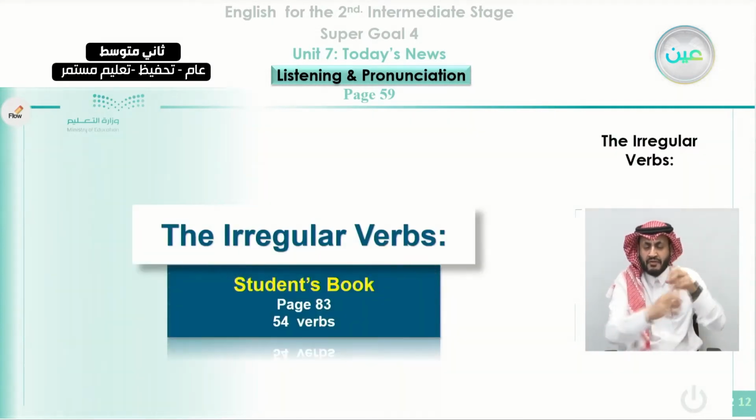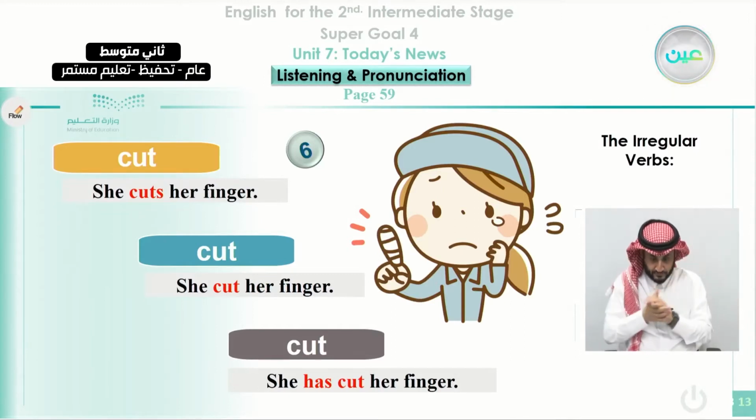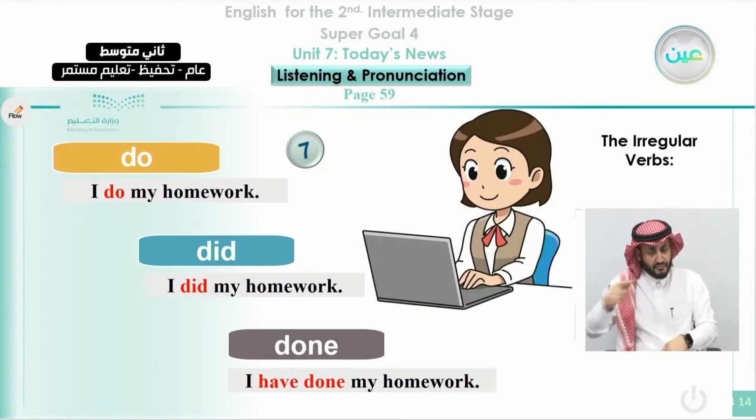Also in the previous lesson we reviewed some irregular verbs like the verb cut here. We use it in 3 sentences, and you know that the verb cut is an irregular verb, so the past of cut is the same, cut, and the past participle is cut as well. Also the verb do, we use it in the present as do, in the past did, and in the past participle done.